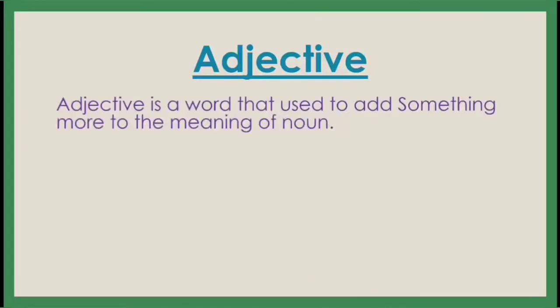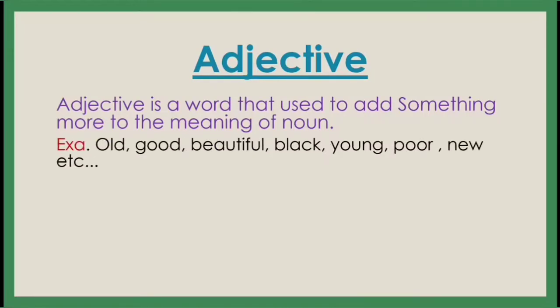What is an adjective? An adjective is a word that is used to add something more to the meaning of a noun. See dear children, what is an adjective? An adjective is a describing word. It is also called a describing word. For example, old, good, beautiful, black, young, poor, new, etc. See dear children, sometimes when we speak, we use these words in our sentences.